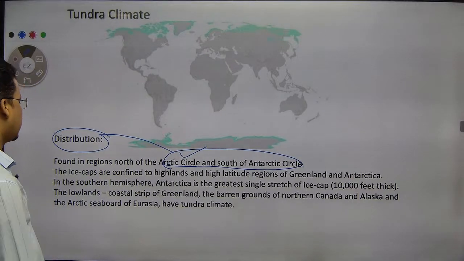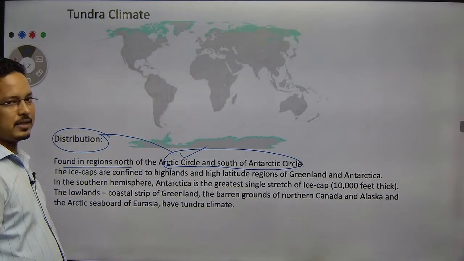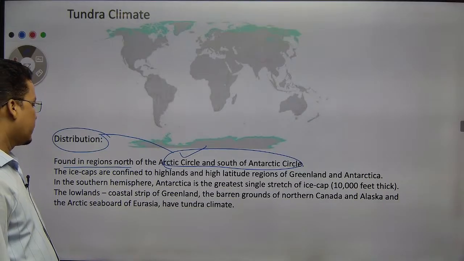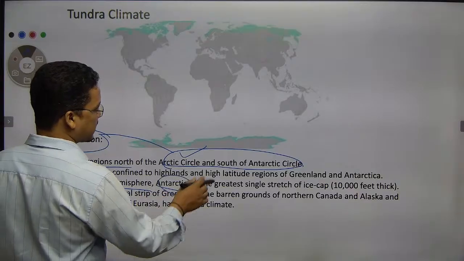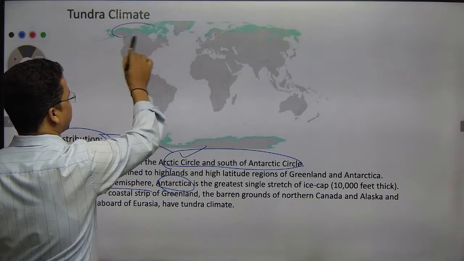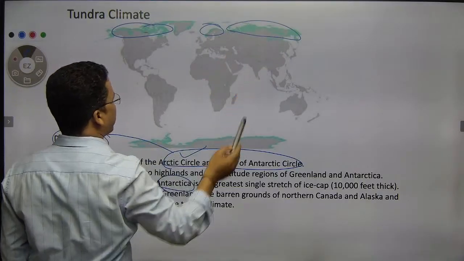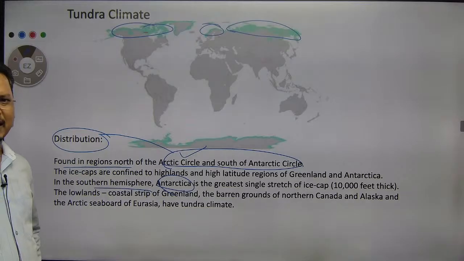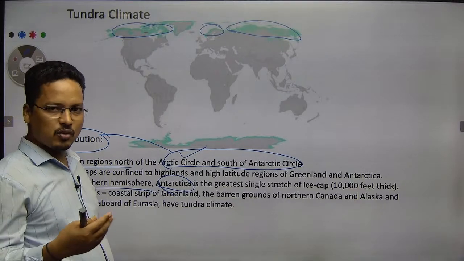In the northern hemisphere we have Canada, the Scandinavian region, and the Russian part of Siberia. These are the regions where the tundra type of climate occurs. In the southern hemisphere there are only small bits, like Antarctica. Here you will have Eskimos, polar bears, seals, and natural biodiversity.